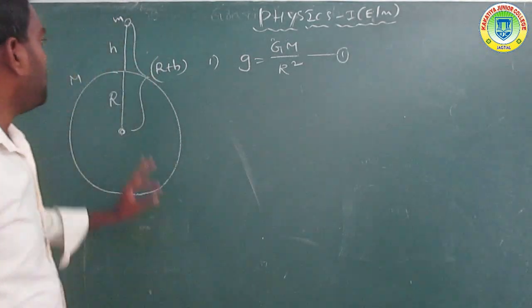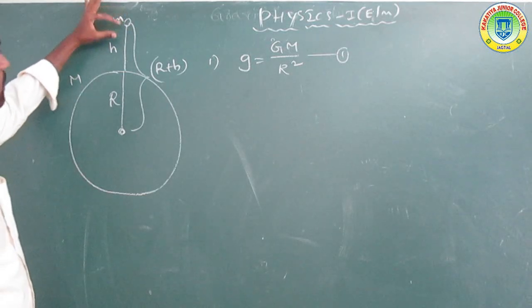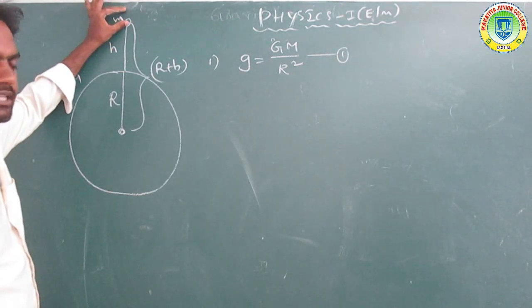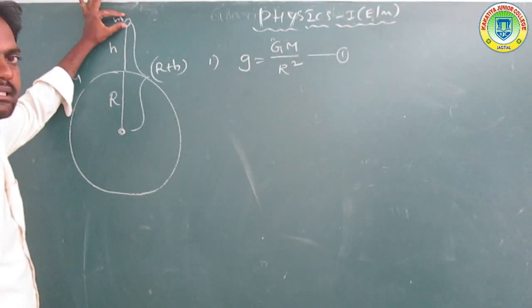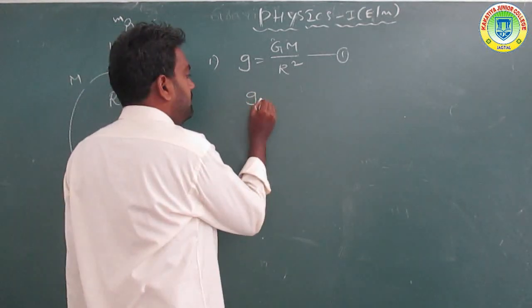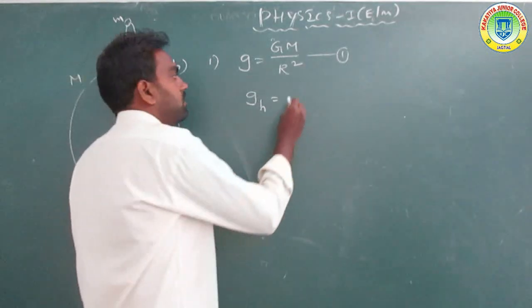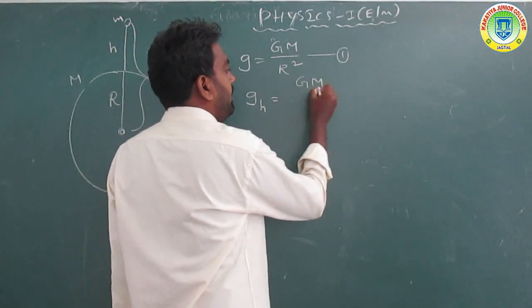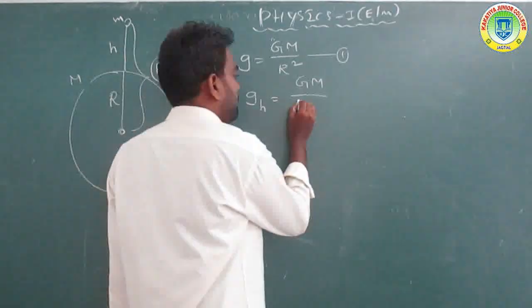Now the object is taken to a certain height h above the surface of the earth. So that gives g_h is equal to GM by (R plus h) whole square.